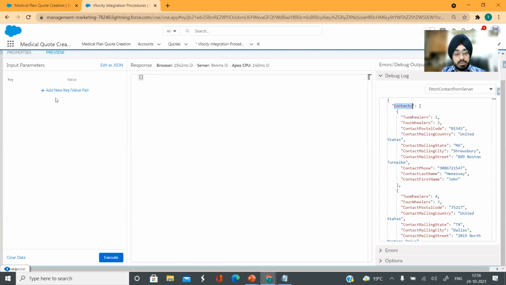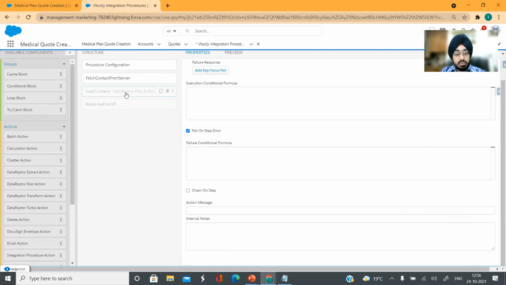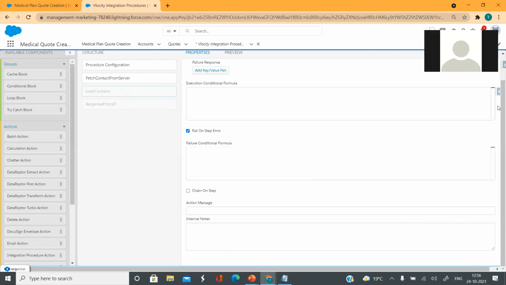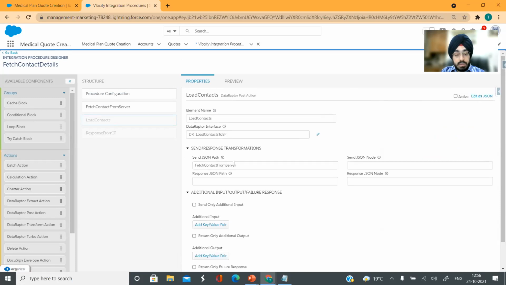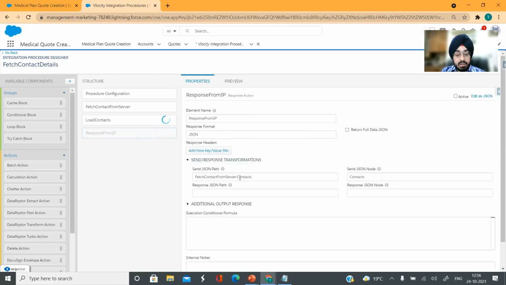fetched properly. Okay. Now the next part that I'm going to do, I already have the data raptor set up here also. So you can see that I'm just passing the fetch contact from server node because underneath that, contact will already be there. And that's what I'm expecting in the data raptor also. So I will activate this. And right here, I will send the JSON path, which is being sent from here. So all the contacts are basically something that I'm returning here. So I will make this active.